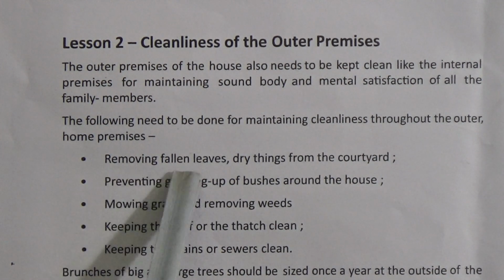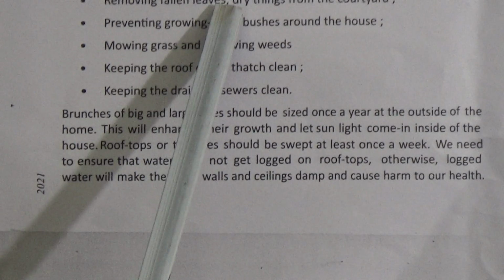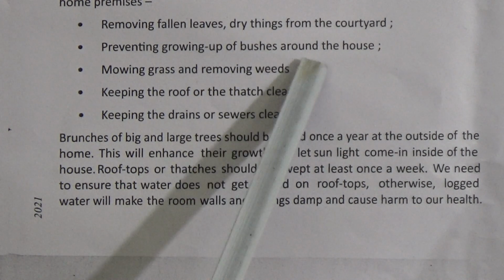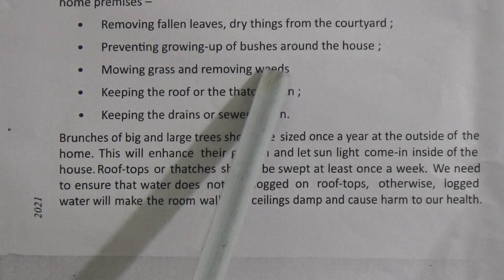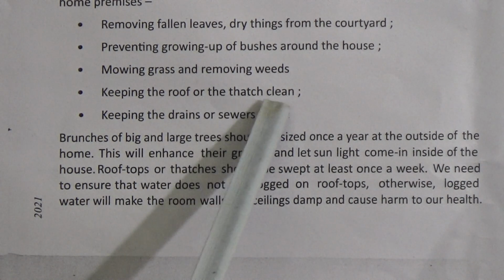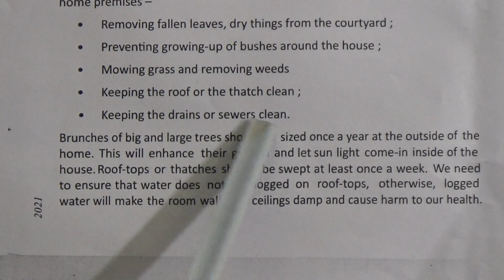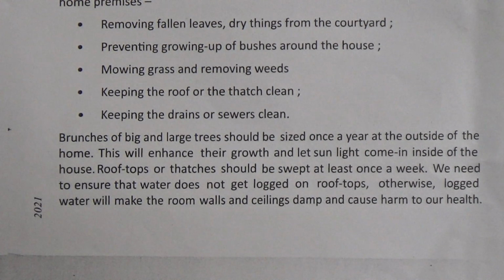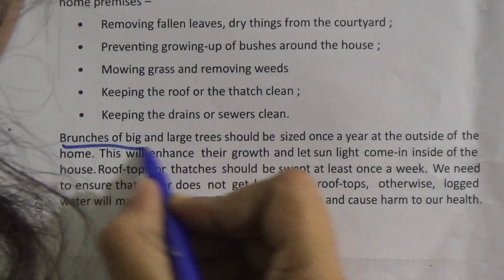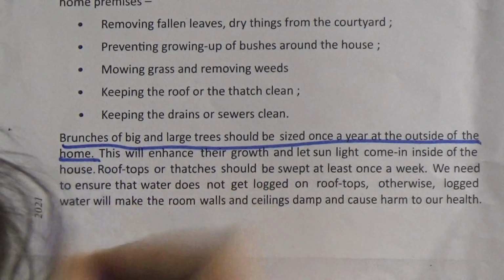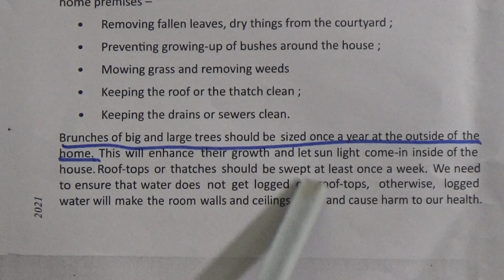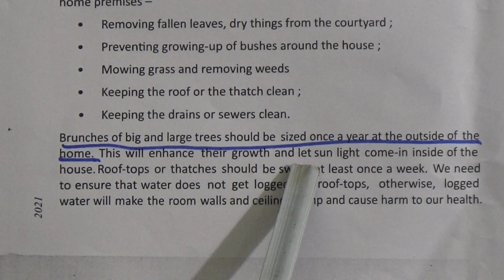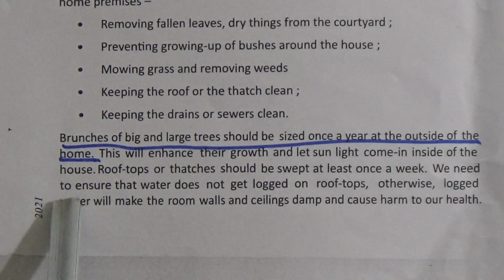Removing fallen leaves and dry things from the courtyard, preventing growing up of bushes around the house, mowing grass and removing weeds, keeping the roof or face clean, keeping the drains or showers clean. Branches of big and large trees should be sized once a year at the outside of the home. It is very important. This will enhance their growth and let sunlight come inside of the house.